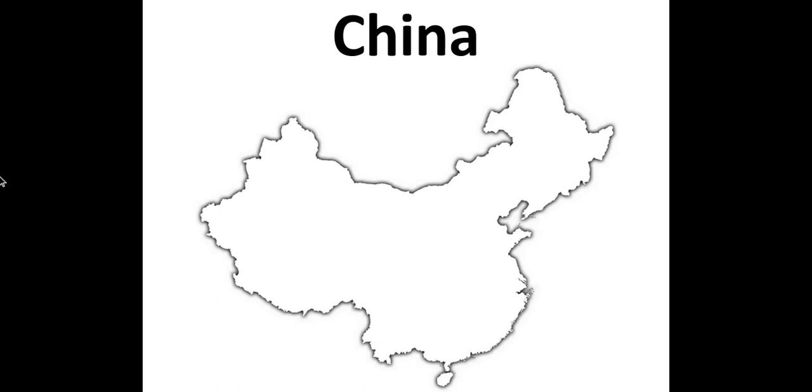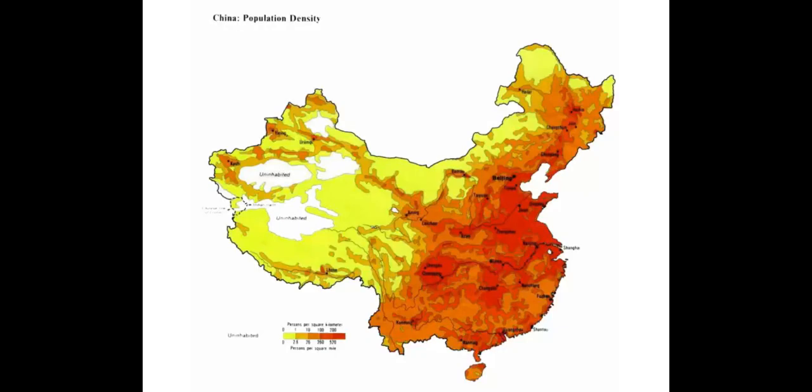China is a place where it's very large, it has lots and lots of people, but do you really know where they live? So if you want to take a guess, a mental guess, hit pause now. Now that you've hit pause back, let's reveal our answer. The darker the color, the more intense the population density. And so you can see that a lot of Chinese people live on the eastern coast and the southeast central portion of China. Keep all these things in mind. And if you look off to the western part of China, you notice that a lot of places are labeled uninhabited.